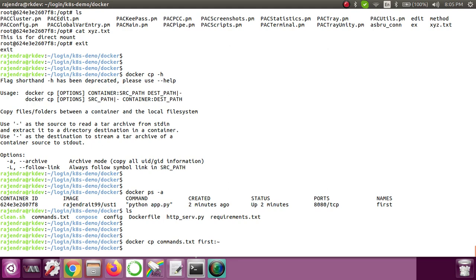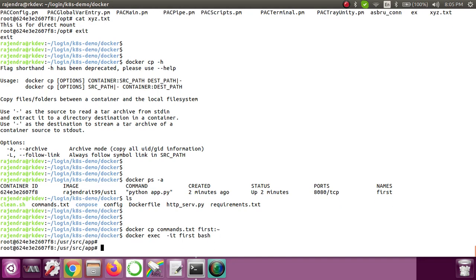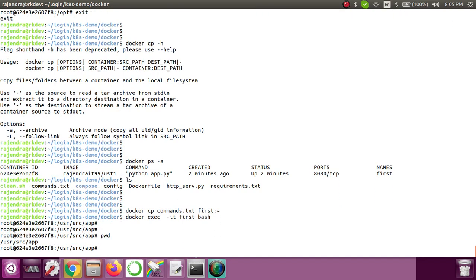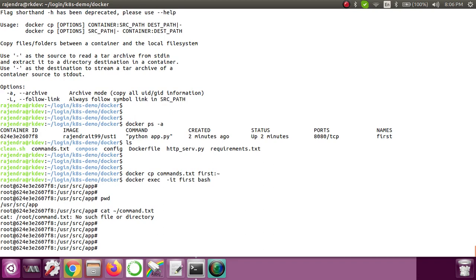Now let's go inside with docker exec -it, your container name, and then bash. Now I am inside /usr/src/app, but we copied command.txt inside the home directory. So let me try to access it. Inside home it is not visible.